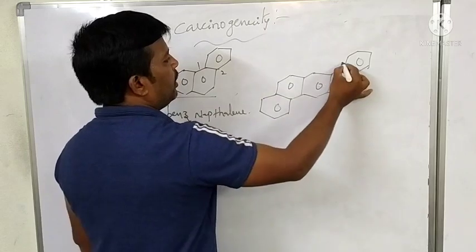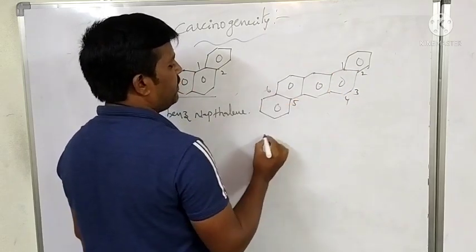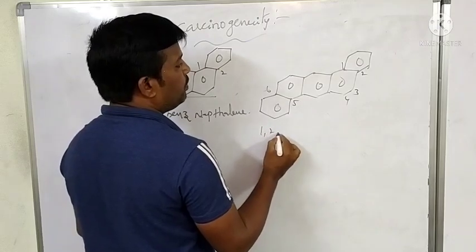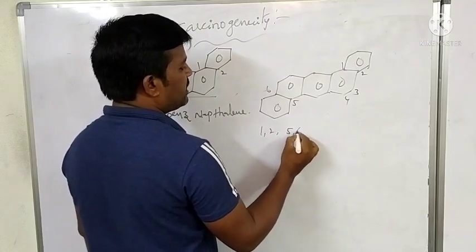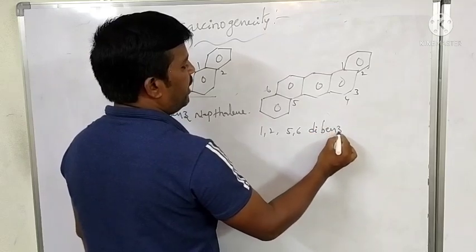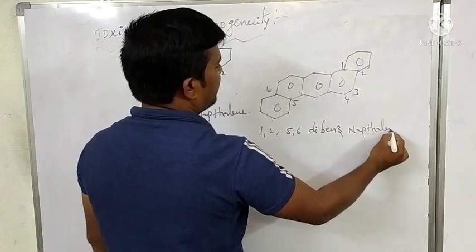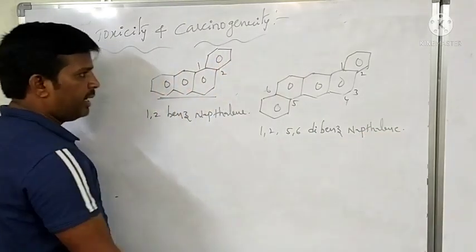Numbering 1, 2, 3, 4, 5, 6: the benzene rings are at 1, 2 and 5, 6. This is dibenzanthracene.